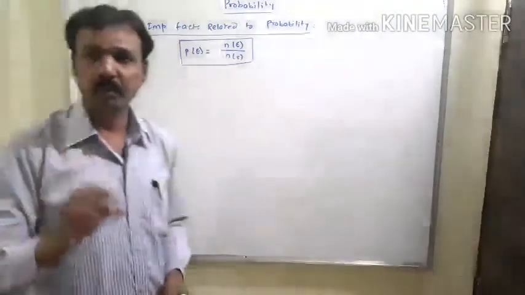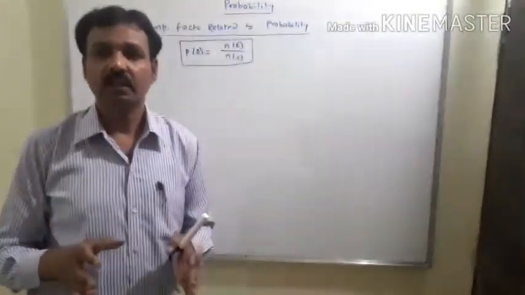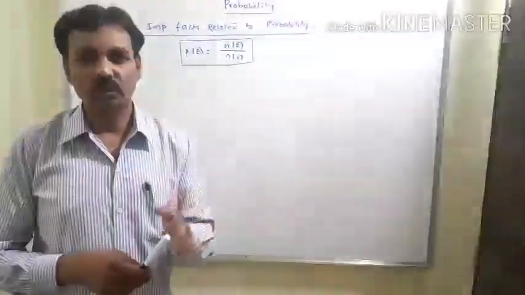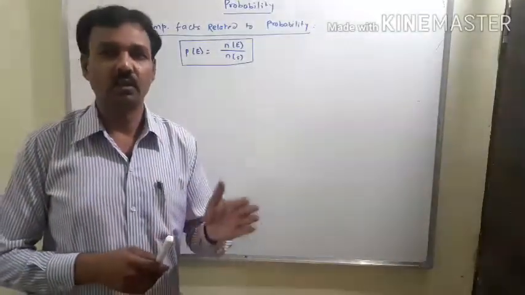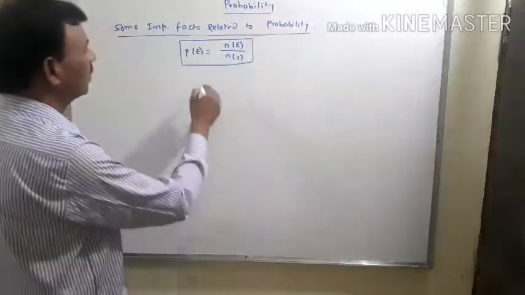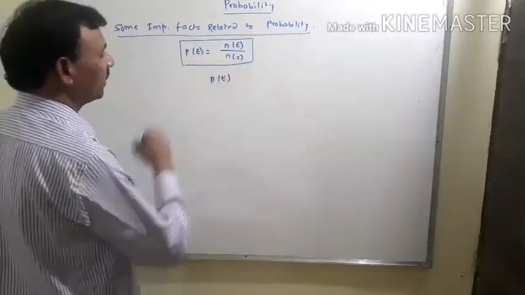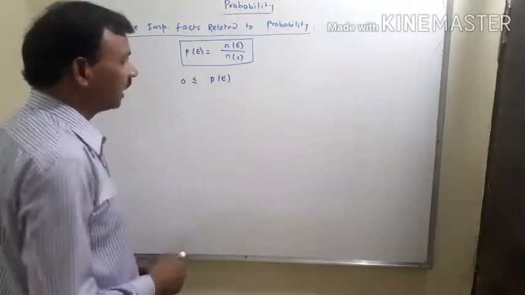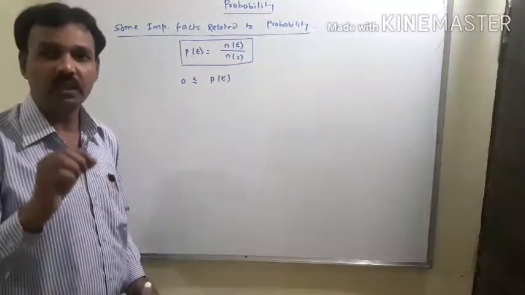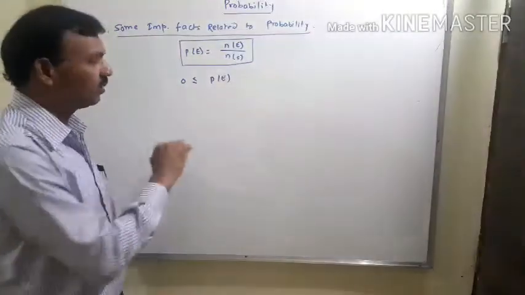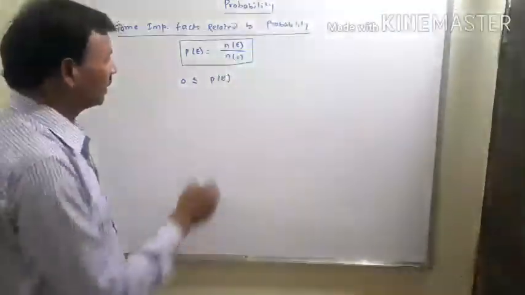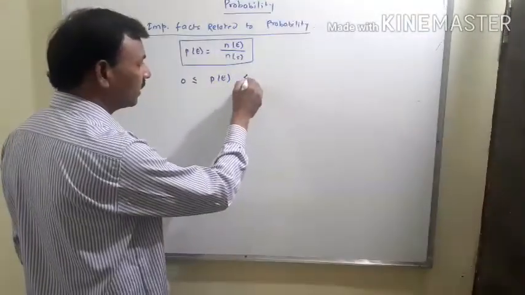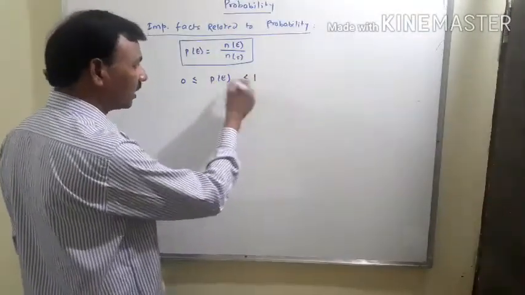The probability of any event is always greater than or equal to 0 but less than or equal to 1. That means the minimum value of the probability of any event may be 0 or greater than 0, but the maximum value is 1 or less than 1.